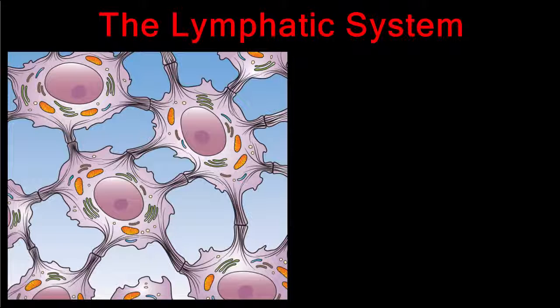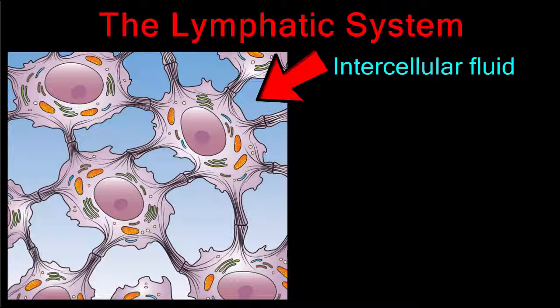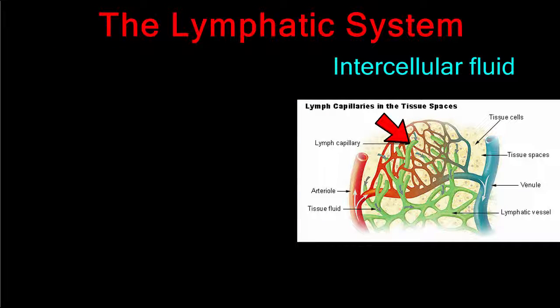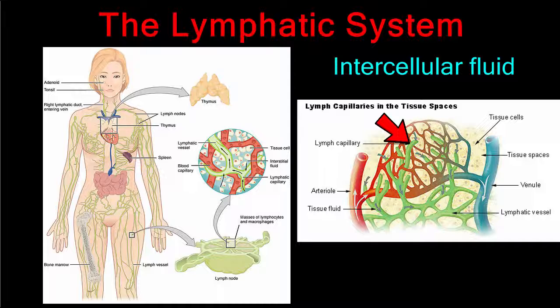The fluid from the plasma in the blood diffuses out of the capillaries to bathe the cells of the body. This fluid that cells are surrounded by is called intercellular fluid and serves as a medium for materials to diffuse into and out of the cells. Lymph capillaries lie between the cells and take in the intercellular fluid. Lymph capillaries are part of the lymphatic system, a sort of accessory circulatory system that functions in immunity. Once the intercellular fluid enters the lymph capillaries, the fluid is called lymph.